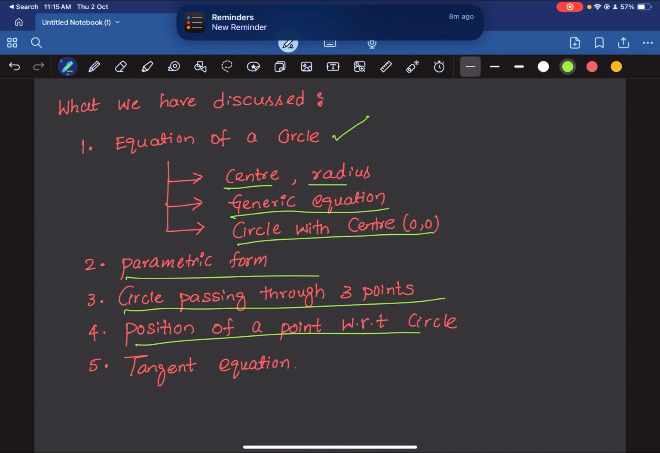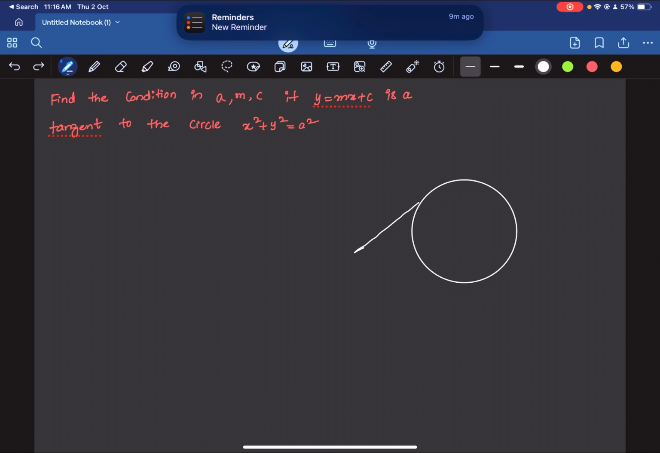So this is the question that we have. Find the condition in a, m and c if y is equal to mx plus c is a tangent to the circle. So you have a circle like this and there is a tangent drawn to this circle. So let us say this is the tangent and this is the point of tangency.